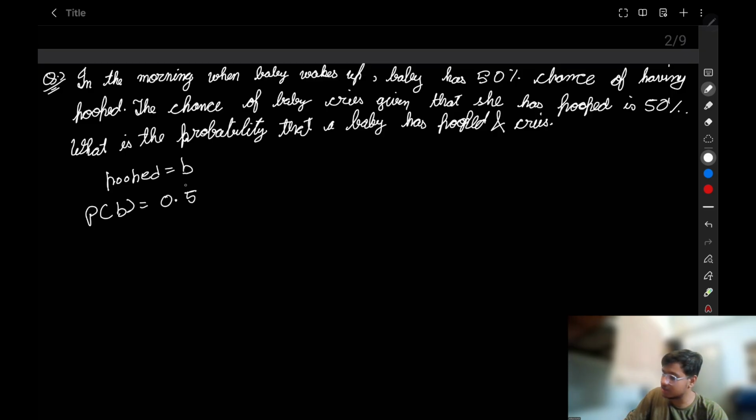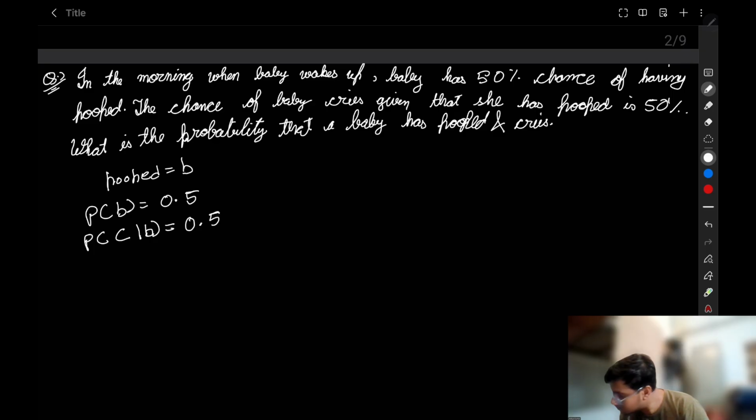The chance baby cries, given that she has pooped, is 50%. What is the probability that baby has pooped, given cries? Question is wrong here. No, sorry, question is correct.